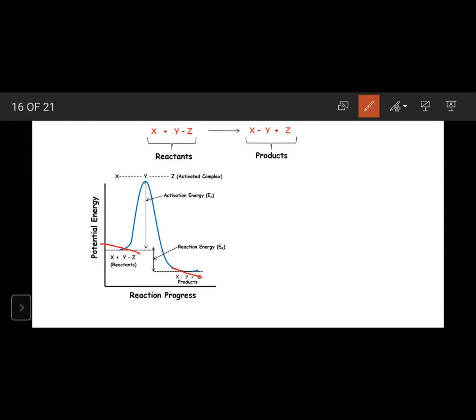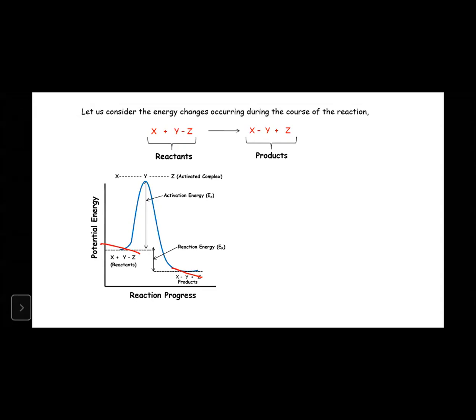Which means EA, sorry, ER. So energy of the product is less than energy of the reactant, right? EP is less than ER. So then the process is exothermic or endothermic?